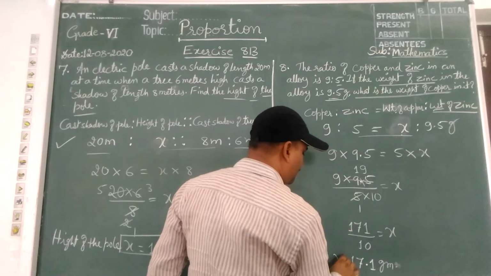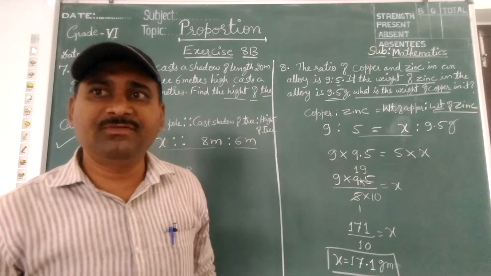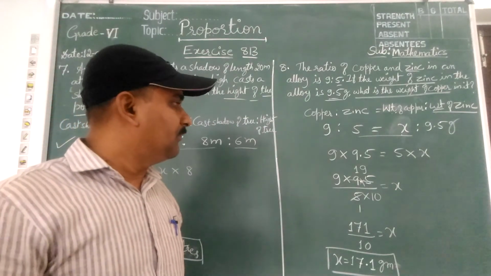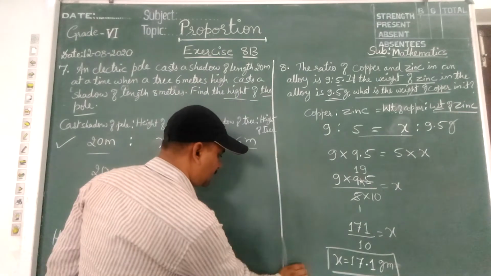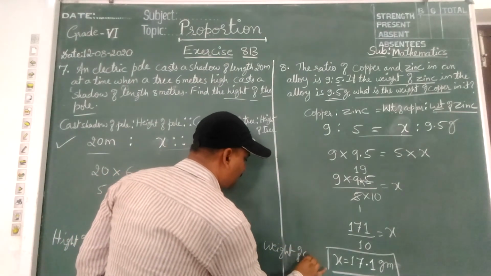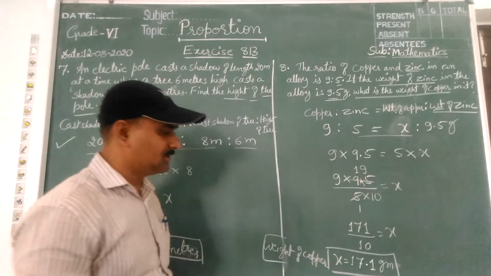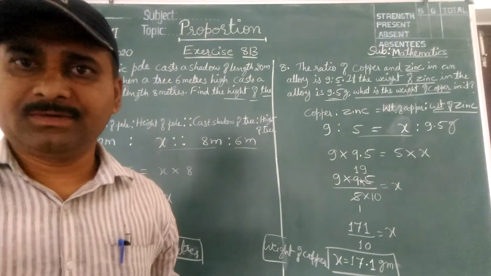So X equal to 17.1, that is the weight of copper. Weight of copper is this much.